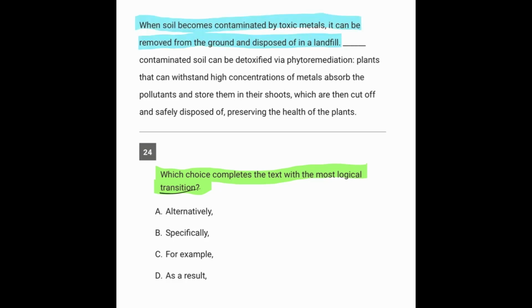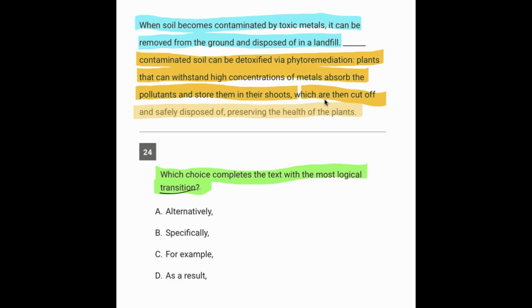of in a landfill. Contaminated soil can be detoxified via phytoremediation. Plants that can withstand high concentrations of metals absorb the pollutants and store them in their shoots, which are then cut off and safely disposed of, preserving the health of the plants. So what is the relationship here between the orange part and the blue part?